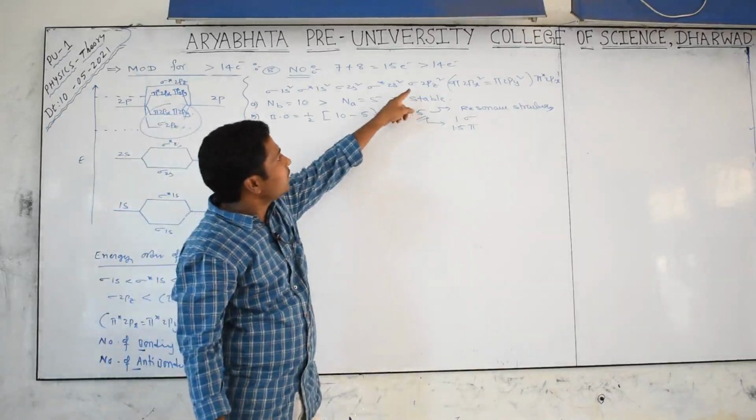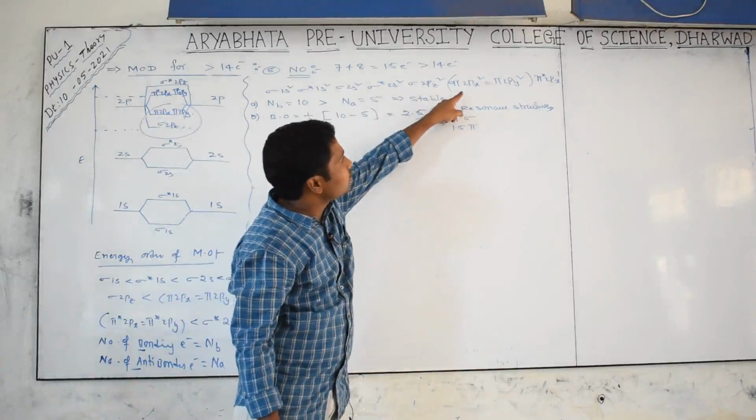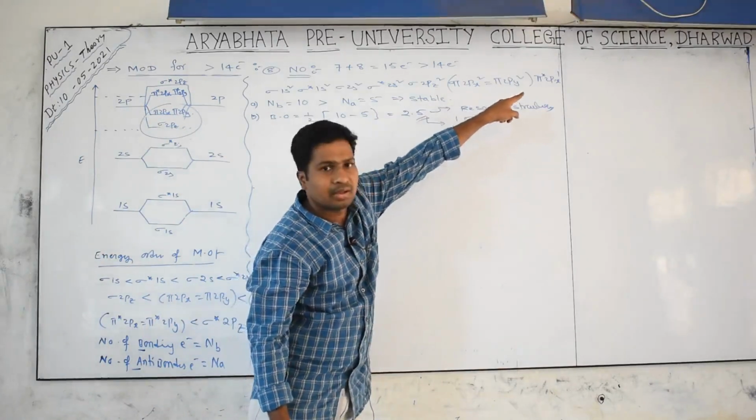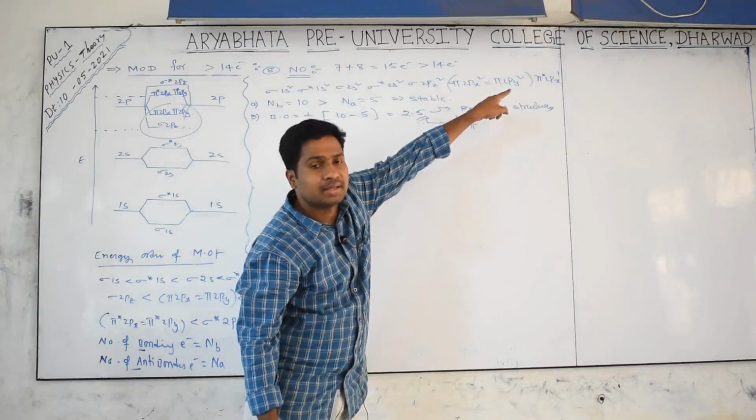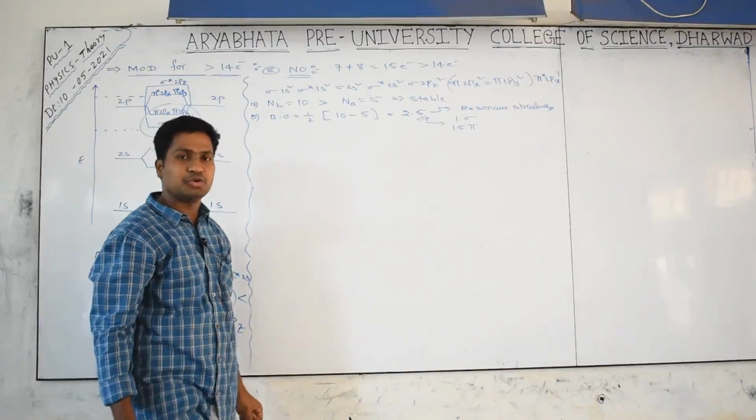Can we get it from here? Sigma bonded electrons is 2 by 2, 1. And pi electrons is how many? 4 minus 1, anti-bonding means minus. Then we are getting 3 by 2, nothing but 1.5, the pi bond character. Did you get my point?